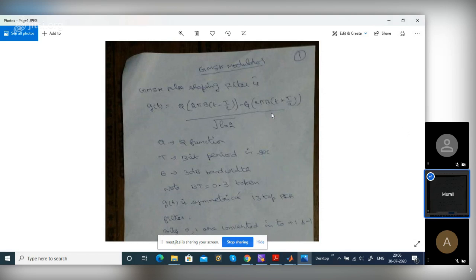It is the integral of the standard normal Gaussian function, where standard normal means mean 0 and variance 1. Q values are given in tables. This gives the bit error probability. This pulse shaping filter is a difference of two Q functions: one is delayed by T by 2, and the other is advanced by T by 2.